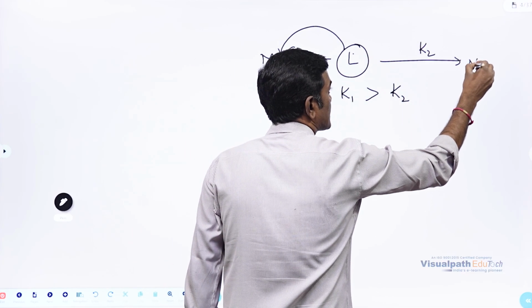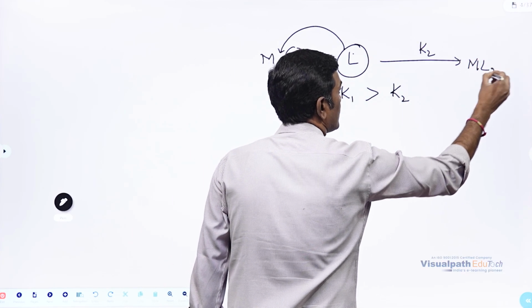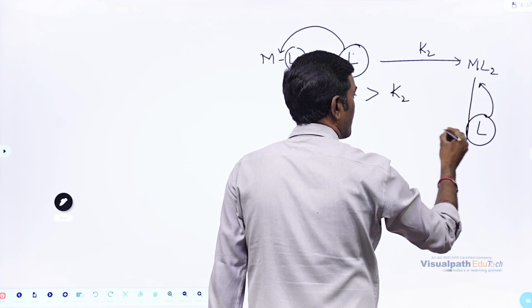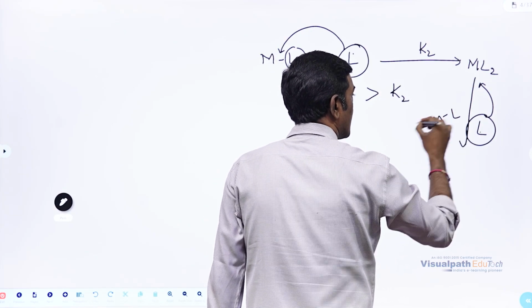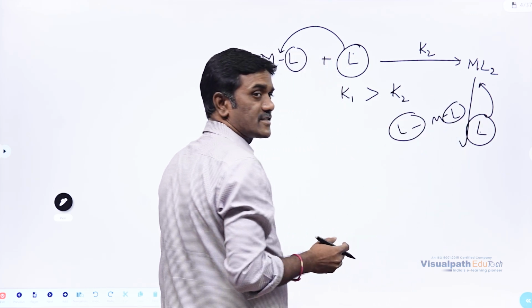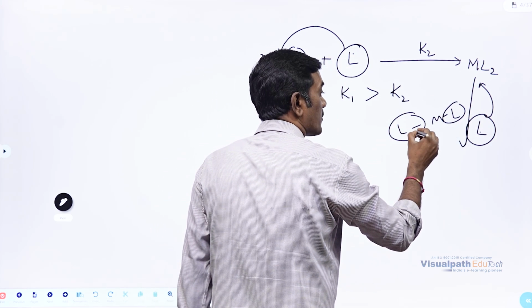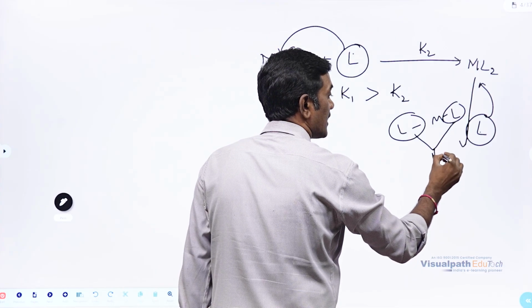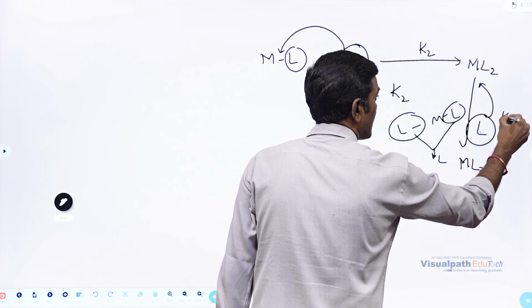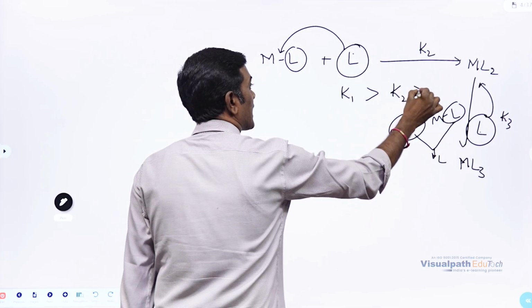If you're considering ML2 again, imagine one more ligand is going to enter here. What happens? This ligand will experience repulsions from two ligands, right? And so obviously, while forming ML3, that is stability constant K3, again K3 will be less.